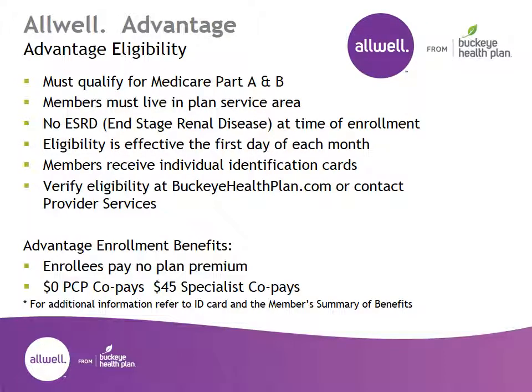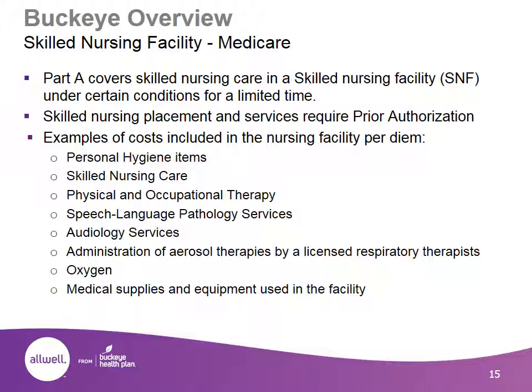Under the Medicare Advantage eligibility, individuals must qualify for Medicare Part A and B. Members must live in the service plan area, have no end-stage renal disease at the time of enrollment, and eligibility is effective the first day of each month. Please be sure to verify eligibility at buckeyehealthplan.com or by contacting our provider services. Part A covers skilled nursing care in a skilled nursing facility under certain conditions for a limited time. We've listed examples of the costs included in the nursing facility per diem below for your reference.